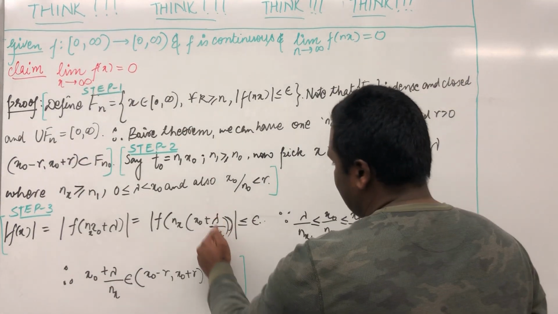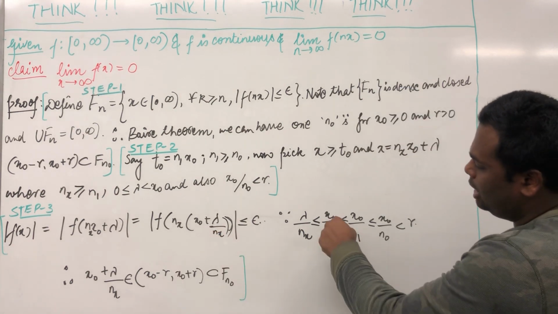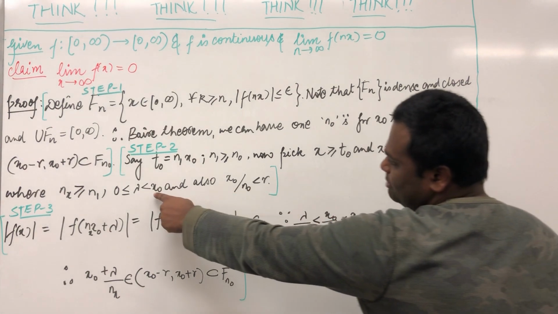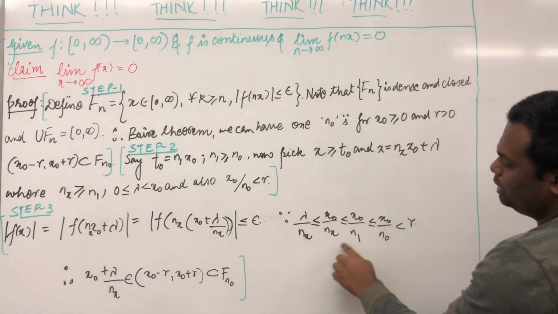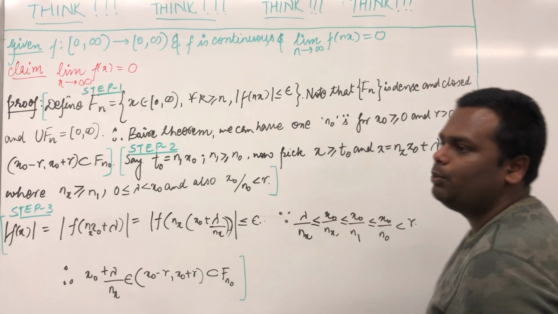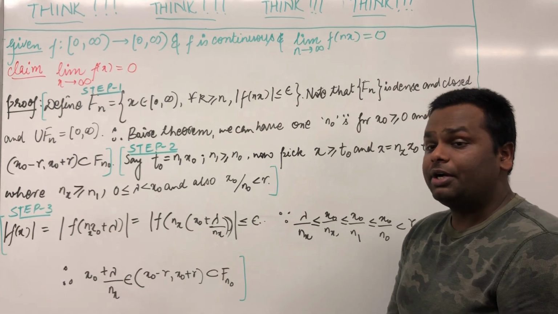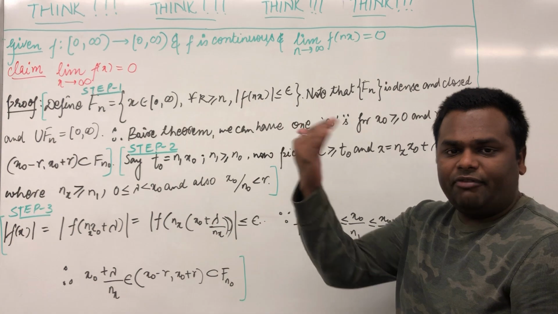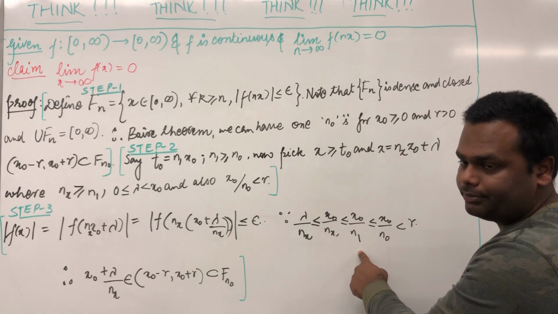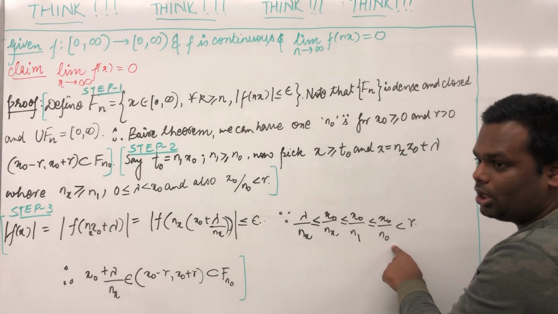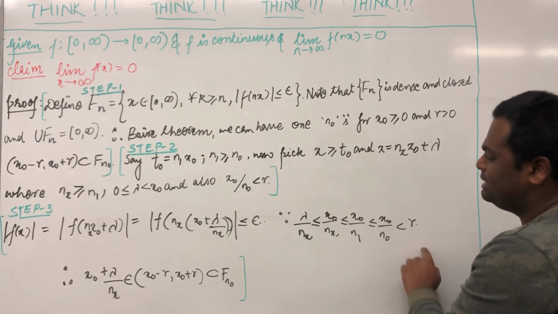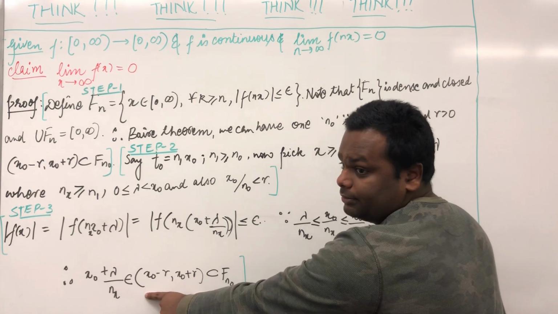You can see that lambda over nx is less than or equal to x naught over nx, because lambda will always be less than x naught. Now nx is something that we have chosen in such a manner that it is greater than or equal to n1. If it comes in the bottom part of the fraction, then this whole thing will be less than or equal to x naught over n1. And this fraction is less than x naught over n naught, and in step 2 we discussed that this fraction is less than r, which means that this point will lie in this interval.